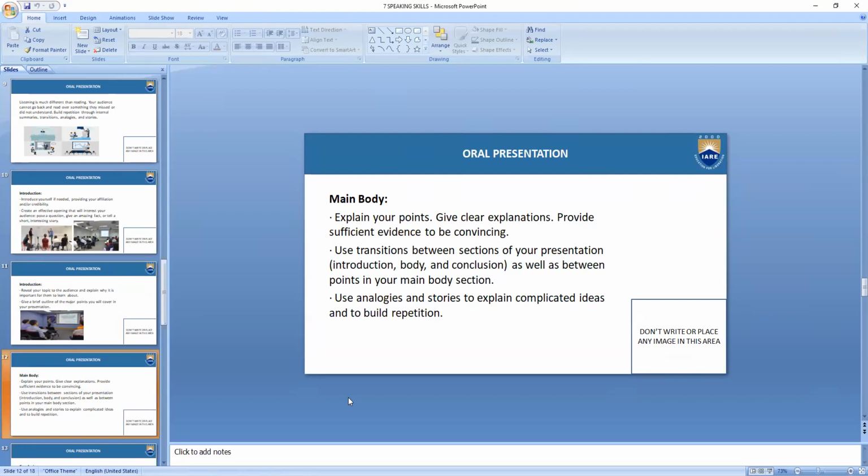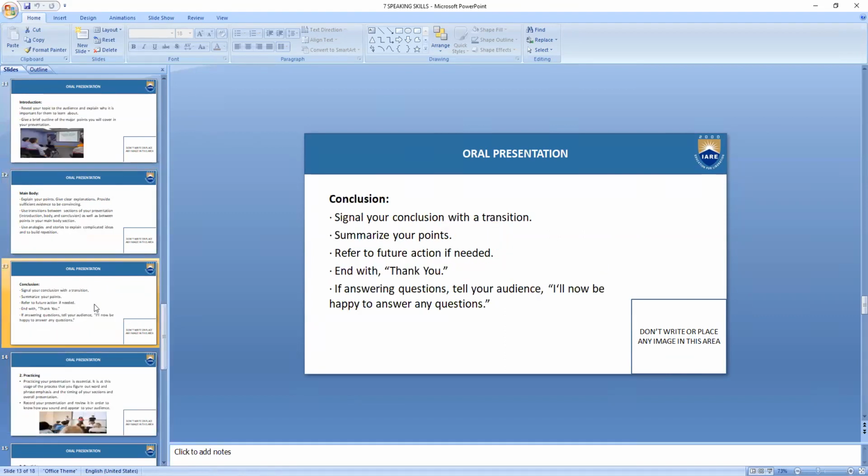Use analogies and stories to explain complicated ideas and also build repetition. That is very important for your audience to know, because you have analyzed your audience already. When you are preparing, at the planning stage itself, you must know who is going to be your audience.